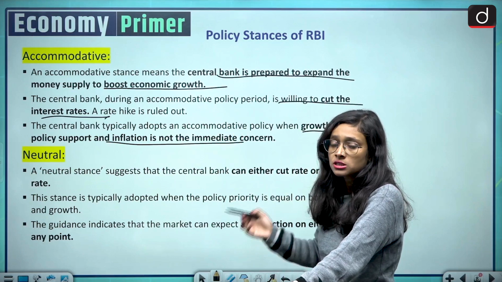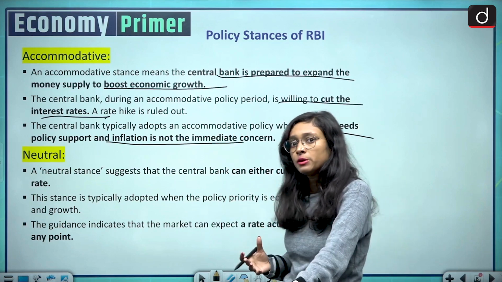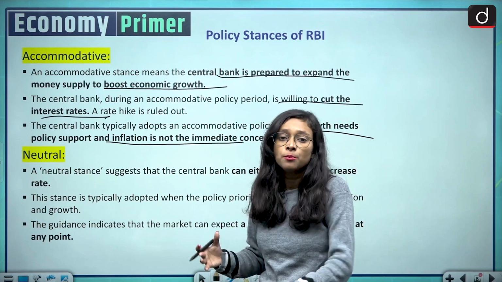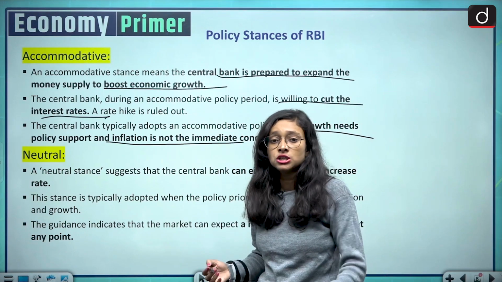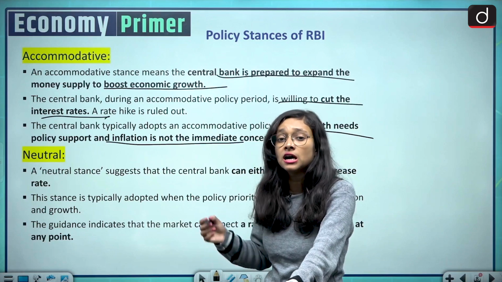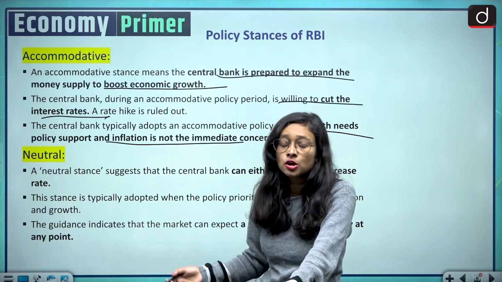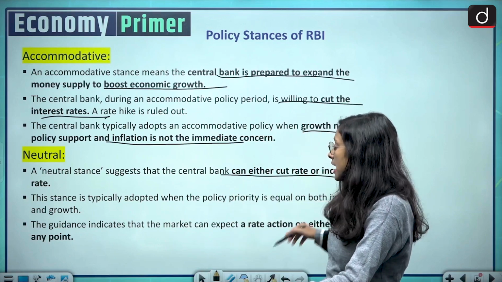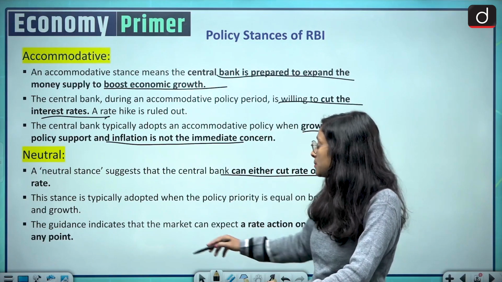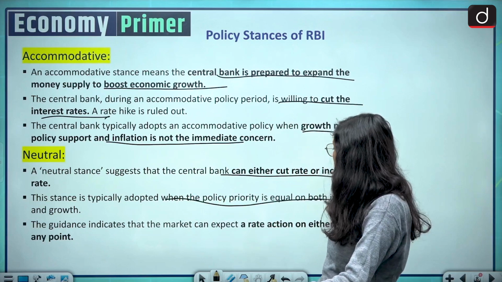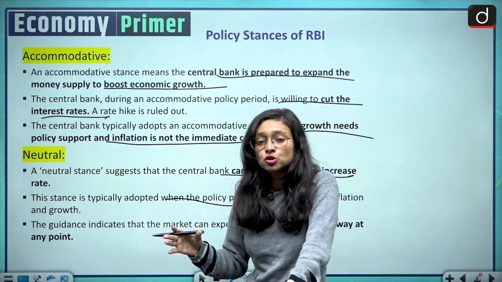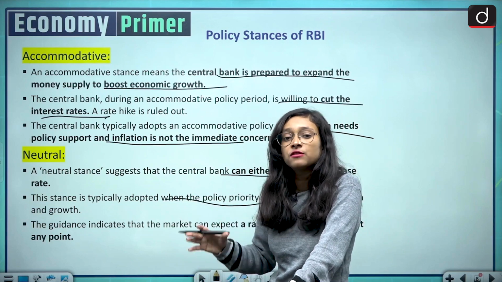Coming to the neutral stance, you may be confused that RBI will not change any kind of policy and it remains unchanged, but here neutral means that it can cut the policy rates and it can also increase the policy rates. So neutral is different. This stance is typically adopted when the policy priority is equal on both inflation and growth. It means that there should be an equal stance on inflation and growth.